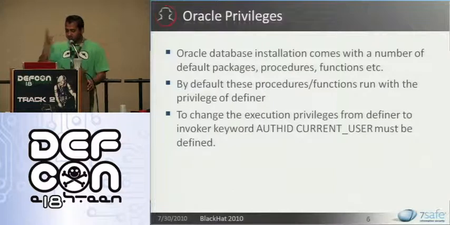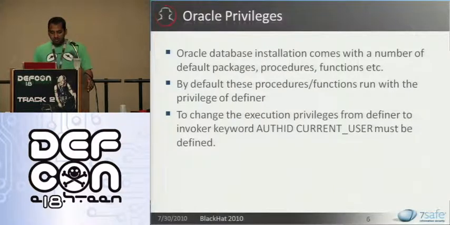OK, so for those of you who are not aware of Oracle database, when you install an Oracle database, it comes with a number of default packages. These default packages have considerably reduced in 11G. If you compare an 11G with an 8i, the number of default packages has considerably reduced, but still there are quite a few default packages. And these packages will have a number of procedures and functions. By default, these procedures and functions run with the privileges of definer.